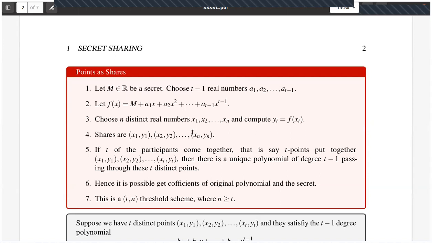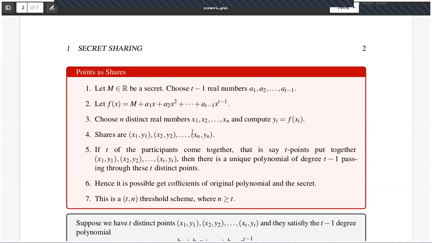Now, if t participants come together, generally t is less than n. If t participants come together, that is, t points put together: x1, y1, x2, y2, and so on, xt, yt. Now the dealer knows the secret m, and he only knows these coefficients. He will not give the coefficients. He will not give the polynomial. He only gives the shares. Shares are these points. Is it okay?